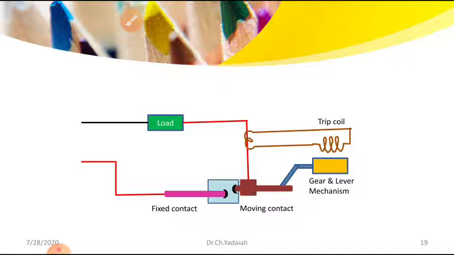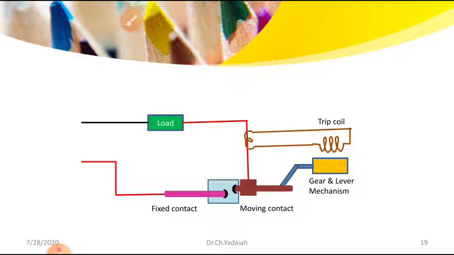During this period, what will happen? The tips of the two contacts, you can see here, the fixed contact and the moving contact tips, now become black in color. That means carbonization; the tips may be melted due to the high temperature of the arc. Now if we are going to close it, what will happen? There is an air gap between the fixed and moving contacts. If this continues, an unwanted arc may be sustained continuously, which may damage the total system.